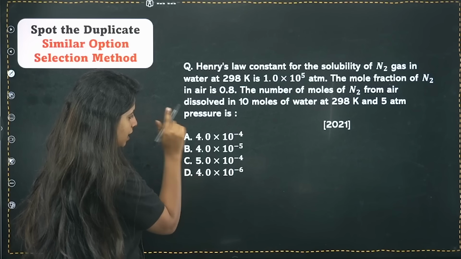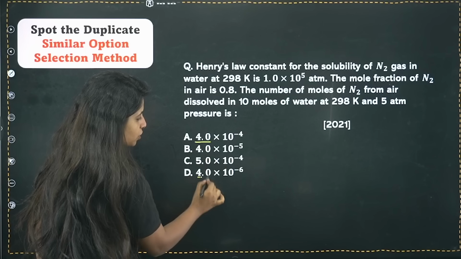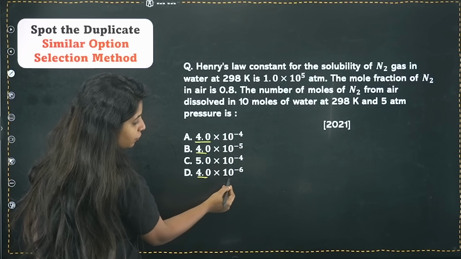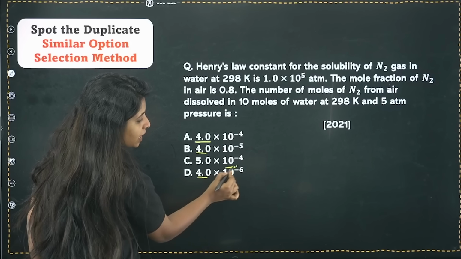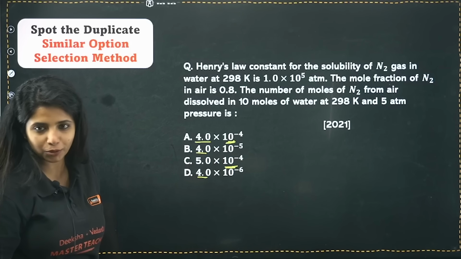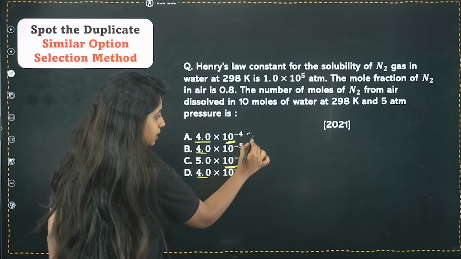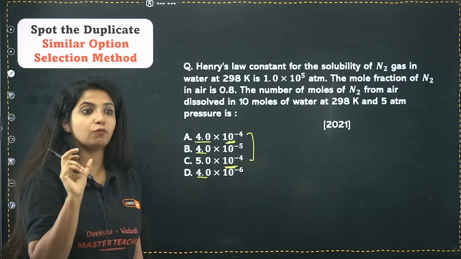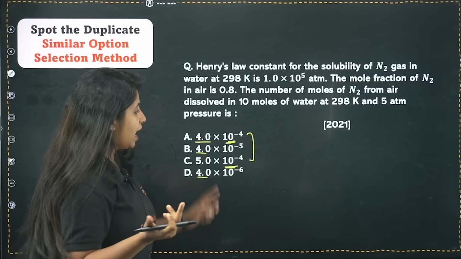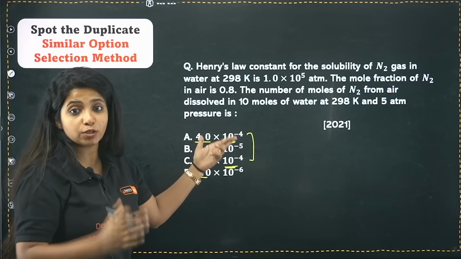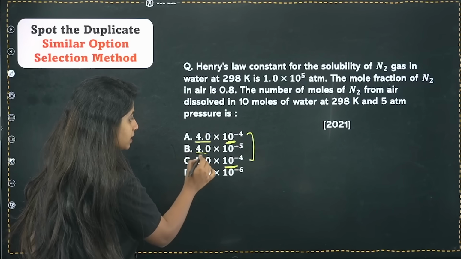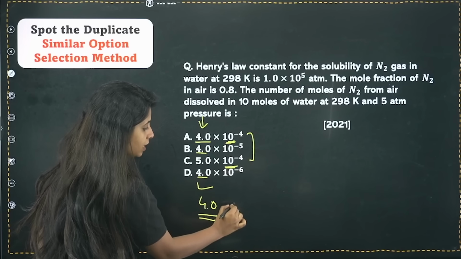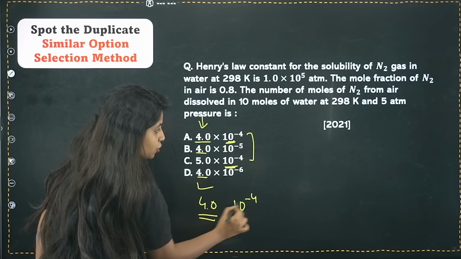If you look at this, 4.0, basically 4, is something that is common here, and if you look at the value of 10 over here, something that is common is 10 to the power minus 4 and 10 to the power minus 4, right? So usually the examiner tries to give you options that are close to the answer, and if it is repeating twice, then there are high chances for it to be the answer. So here the value 4.0 is common, and the repetition is seen in 10 to the power minus 4.